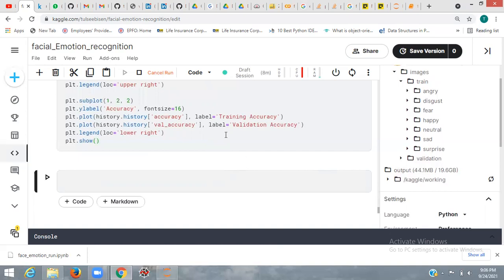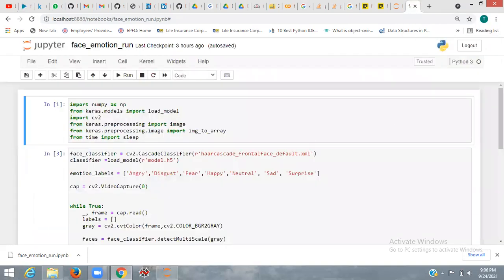So this was the model building, and I had downloaded the model from here. Now I will use that model in my OpenCV page. So here I am using OpenCV to open the camera and detect my face, and based on the face detection, it will predict my face emotions.